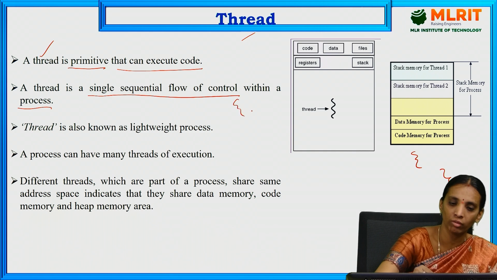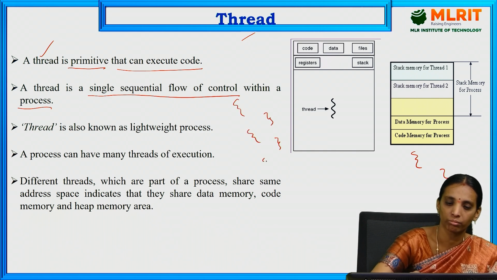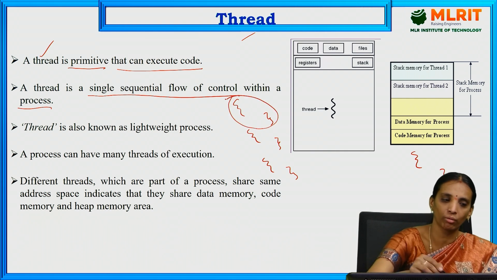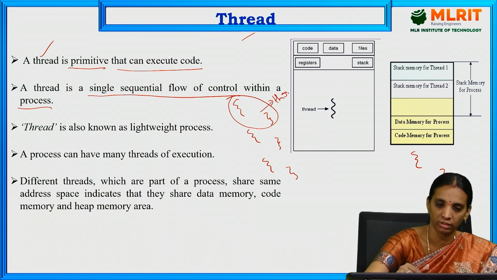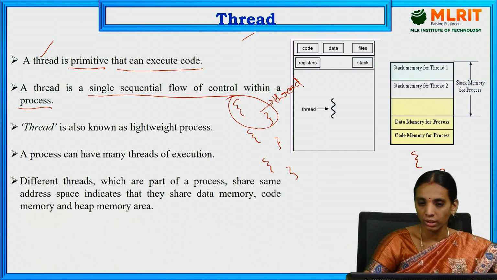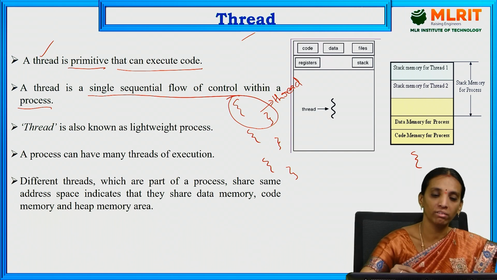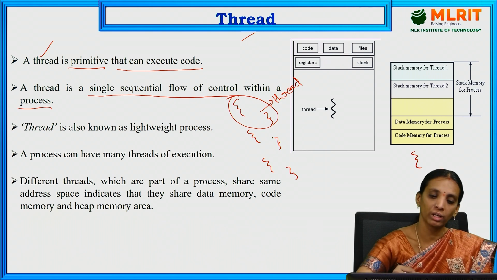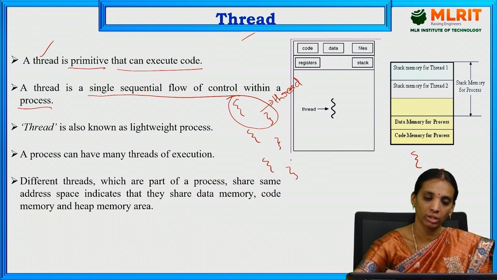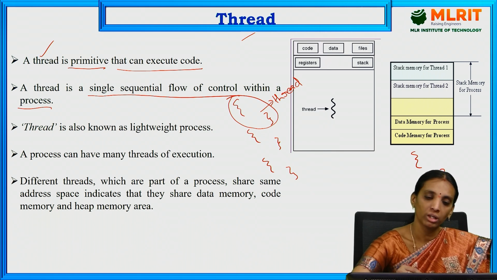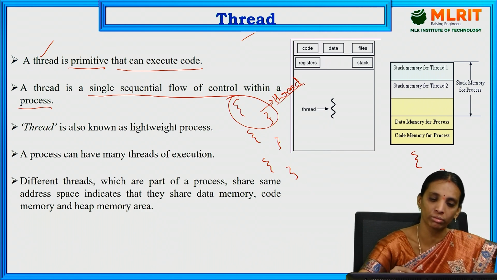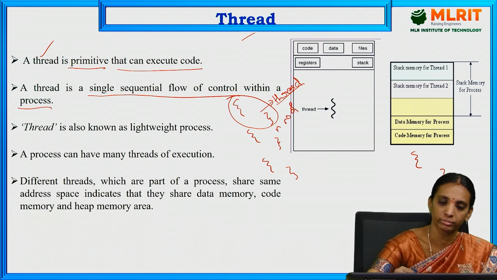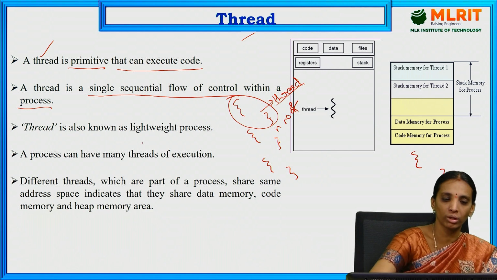A process may have a sequence of execution. In this sequence of execution, a single flow of control is known as one thread. A thread is a single sequential flow of control within a process. A process may have a number of sequences of execution, and each single flow of control is known as one thread. That means a process consists of n number of threads. A thread is also known as a lightweight process.